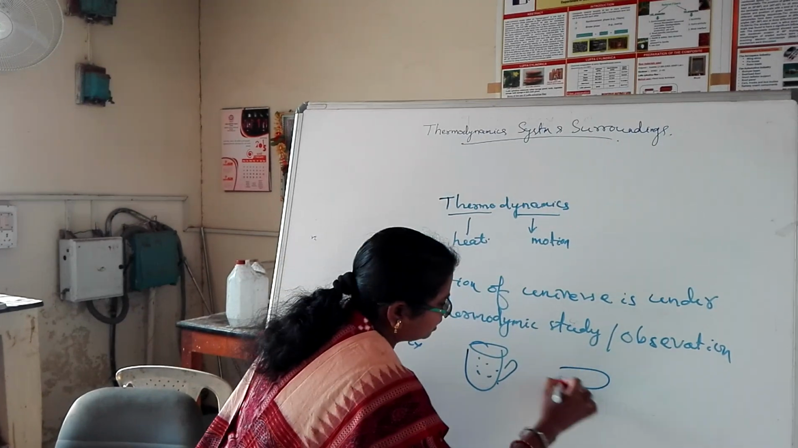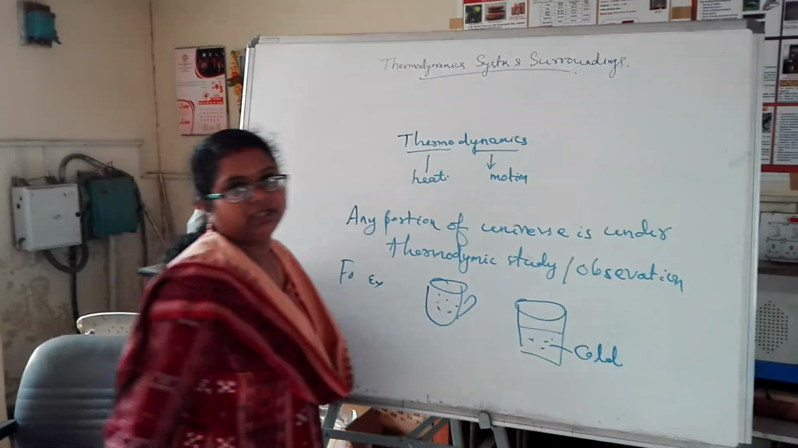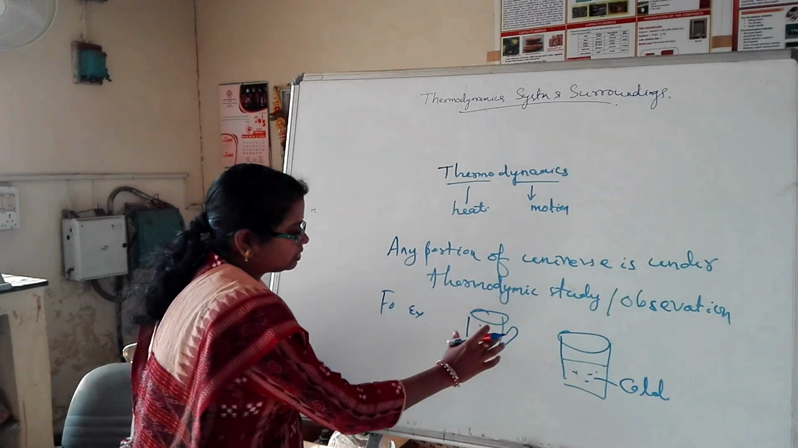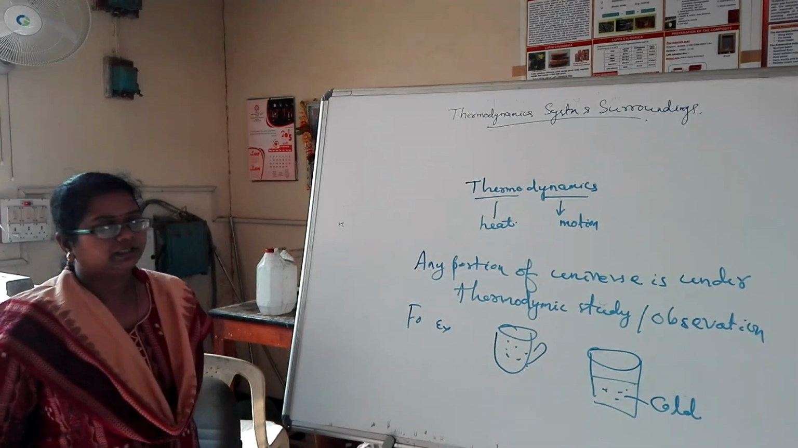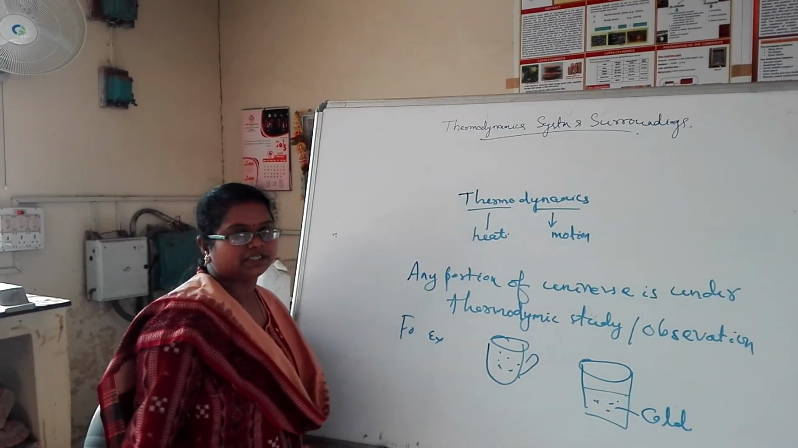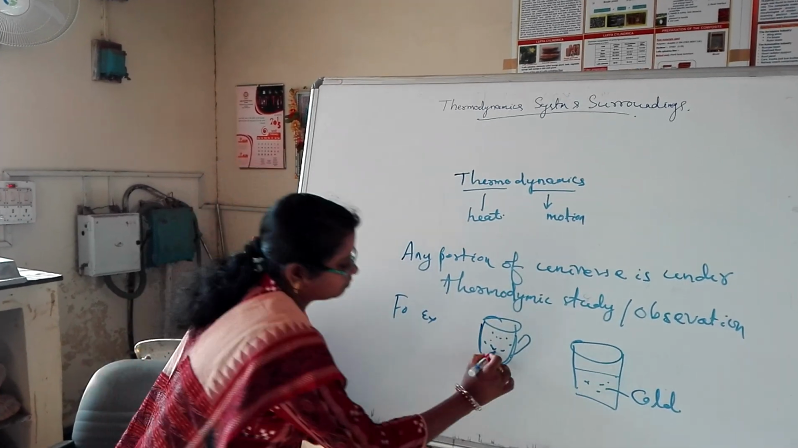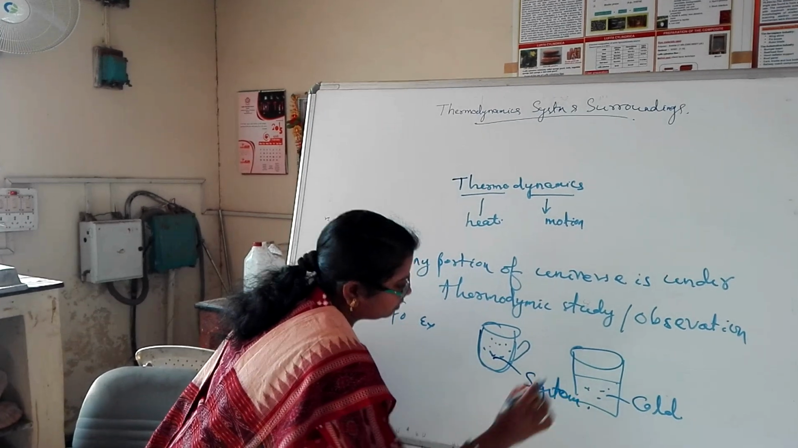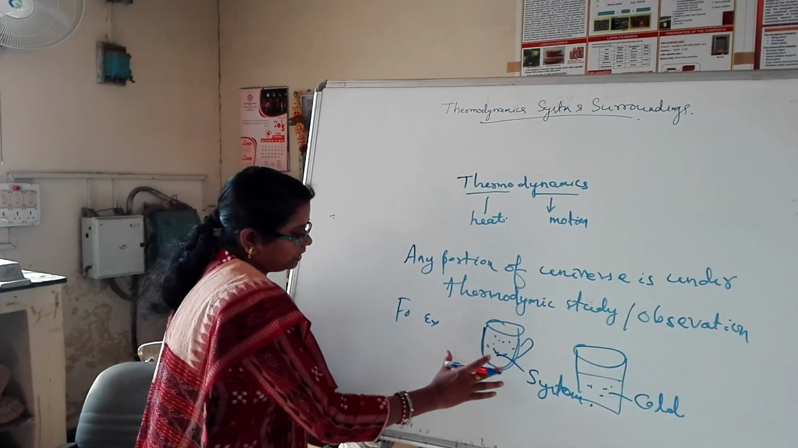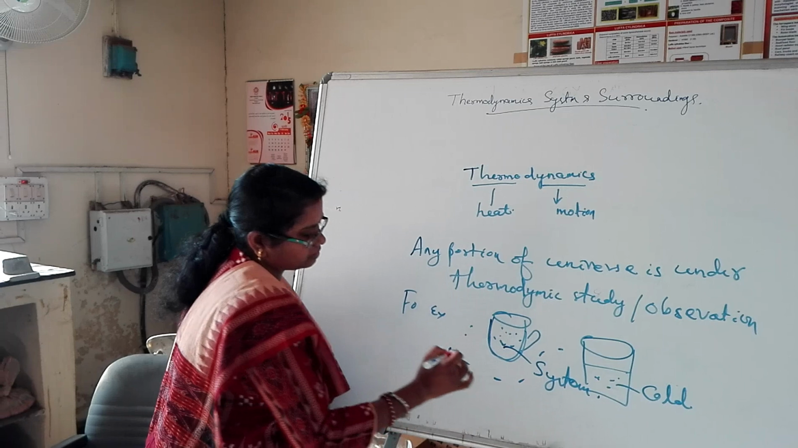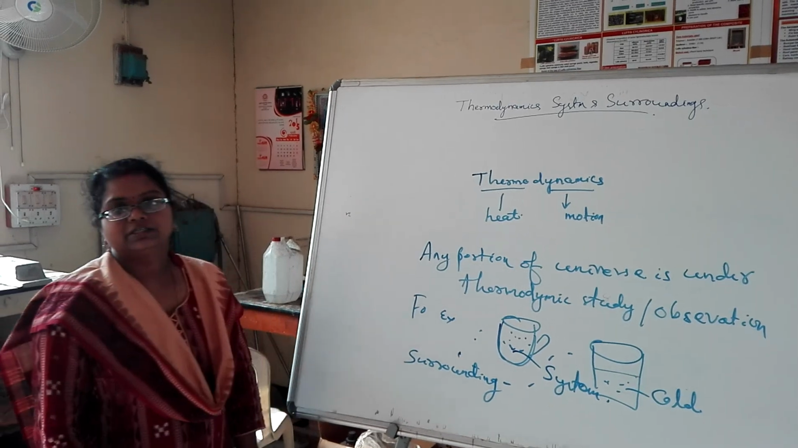A glass containing cold water is also a system. Here we study this hot cup of tea: what happens to the tea inside the cup after time passes? That hot cup of tea is called the system, and the parts which are not part of the system, the area outside the system, is called the surroundings.